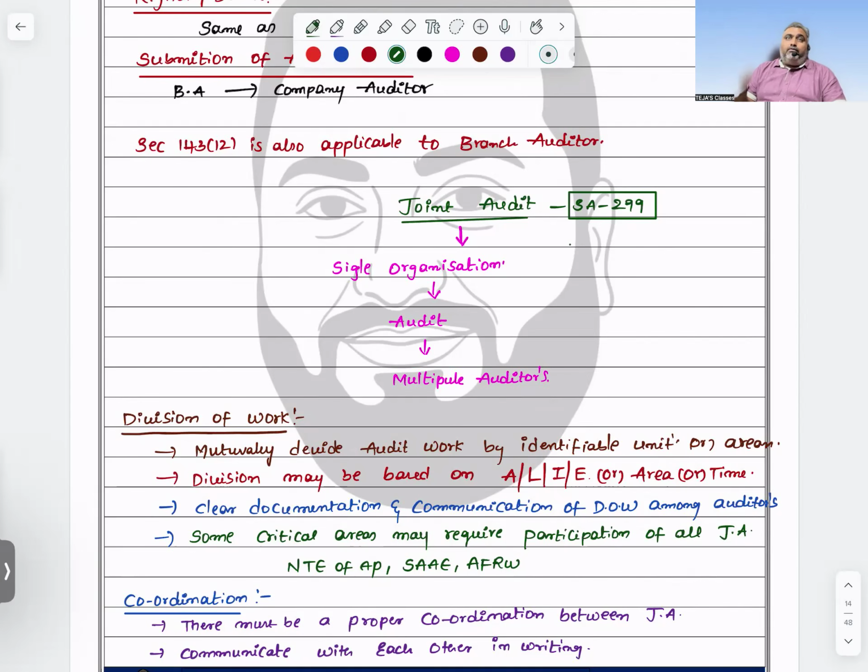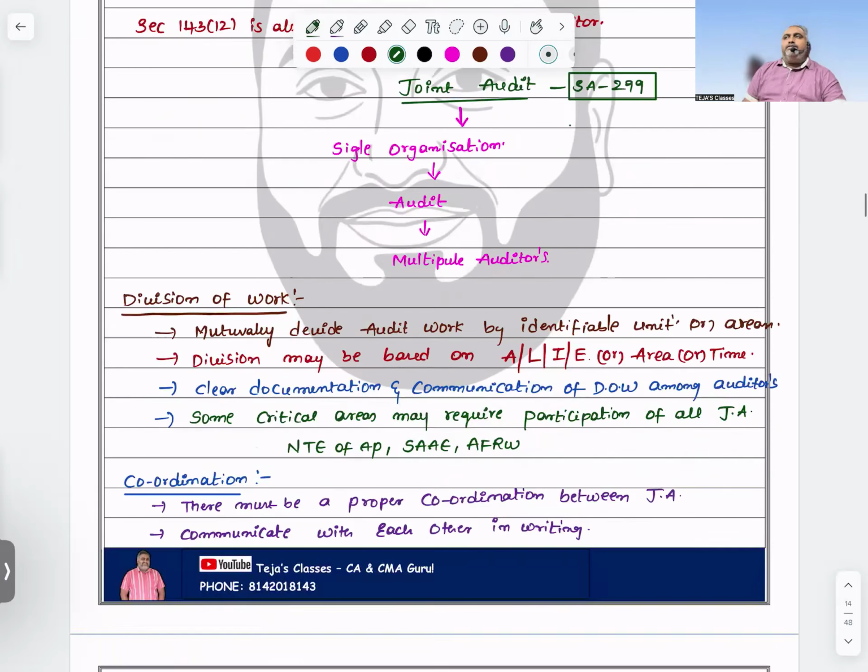In the same way, if one person is doing audit for 20 plus branches, all belonging to one company, considering all the branches, we can count only one limit. So even if you do more branches, if they belong to the same company, all the branches are considered as one limit. Even if you do part of the audit, that should be considered as one ceiling limit only. Be a little careful on this point.